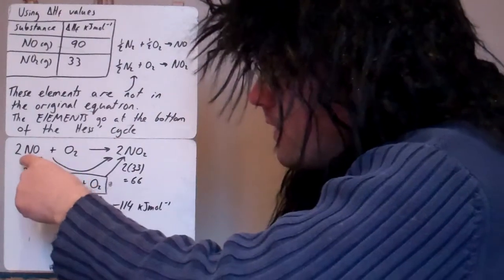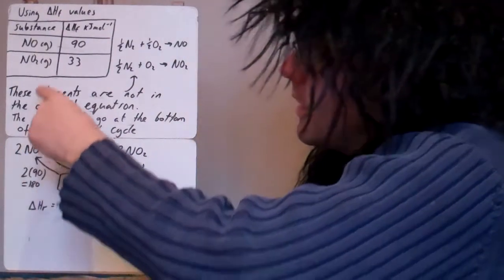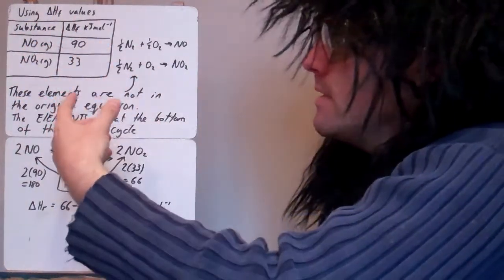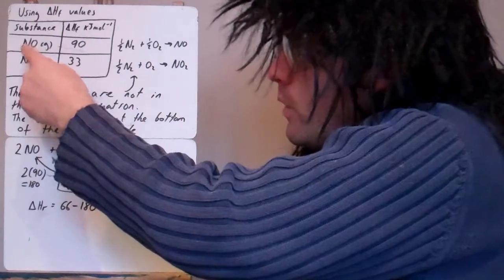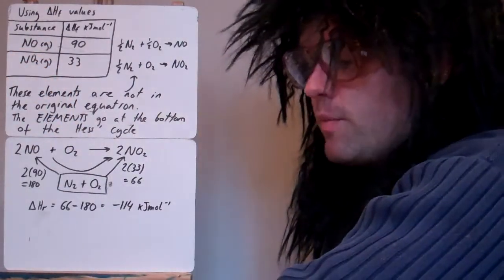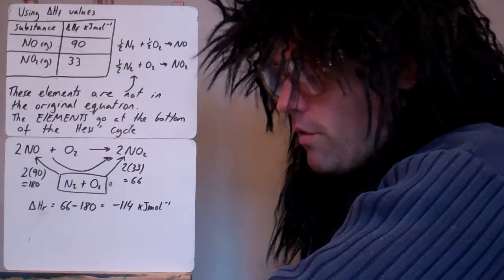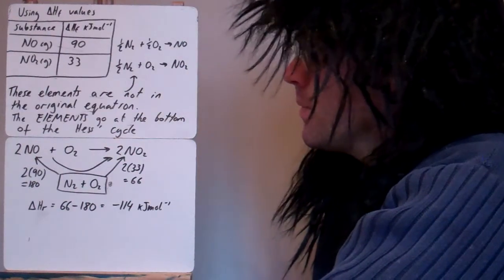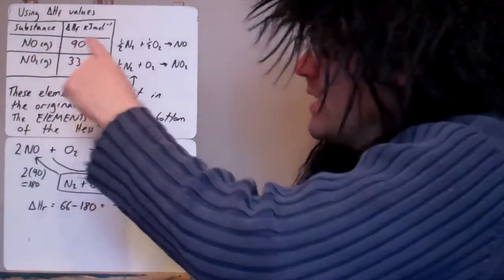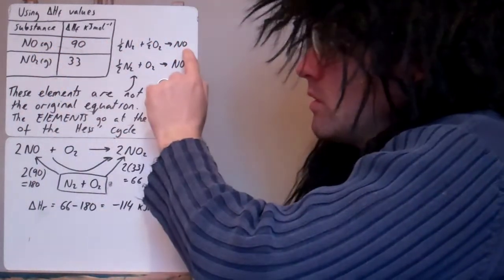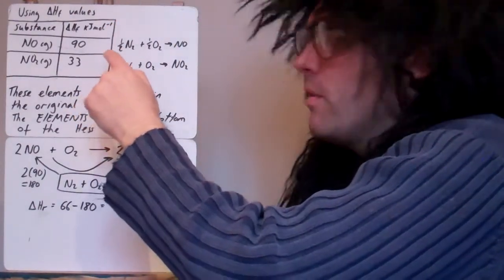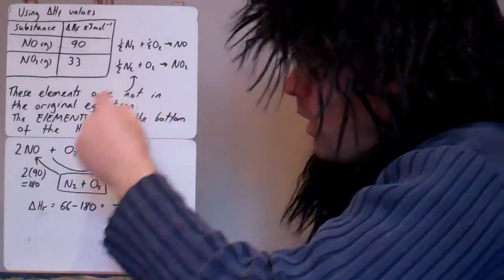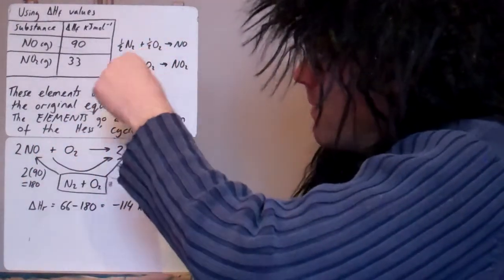Okay, so what have we got here then? We start off with 2 moles of NO. So here's NO here. Now what we've got here is enthalpy of formation values. So let's think about what that means again. The enthalpy of formation of NO. Think of the definition. It's the enthalpy change when 1 mole of a compound is made from its constituent elements in their standard states. Okay, so it's made. The NO is the product of this reaction, not the reactant like we saw with the enthalpy of combustions. Same here with NO2 would be here. So NO and NO2 are in our equation, but these elements that make them aren't.